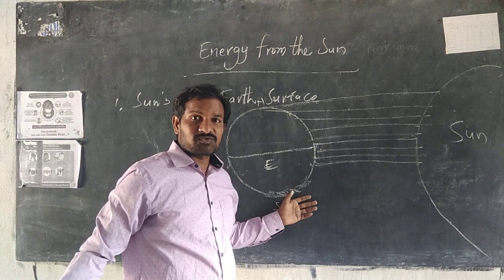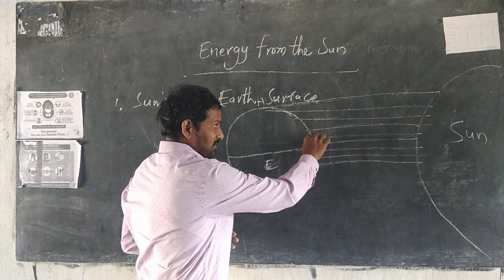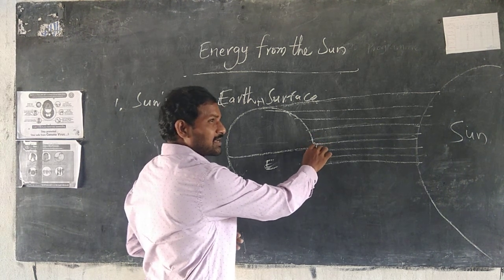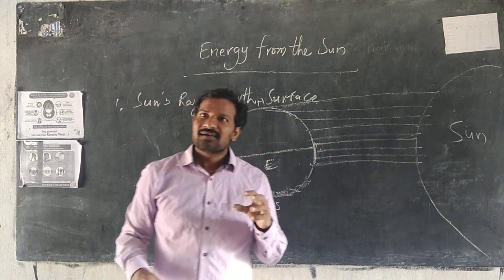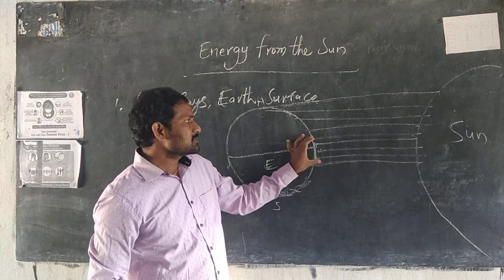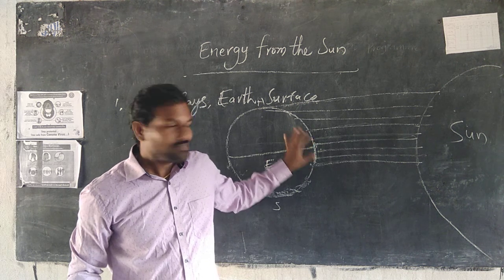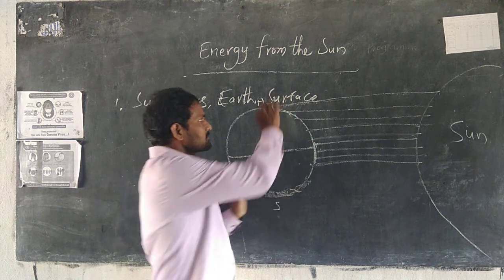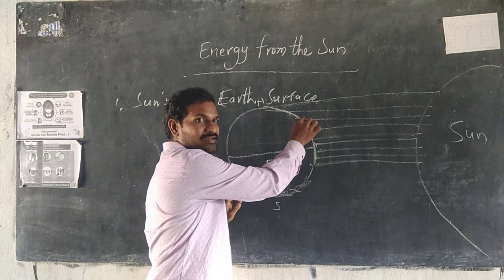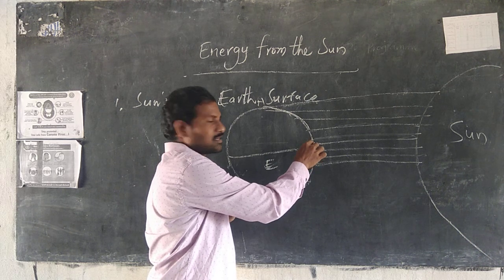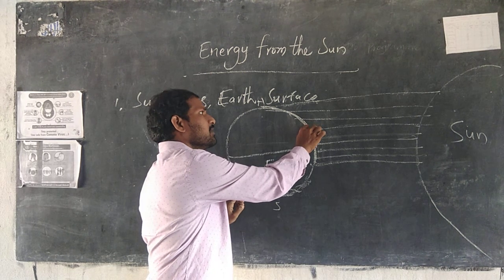So it takes time more. The sun rays fall vertically on the equatorial region, so it receives high temperatures in the low-latitude areas. But at the north pole and south pole, see this, how much area? This area has to be heated up. The sun has to heat this very vast area.